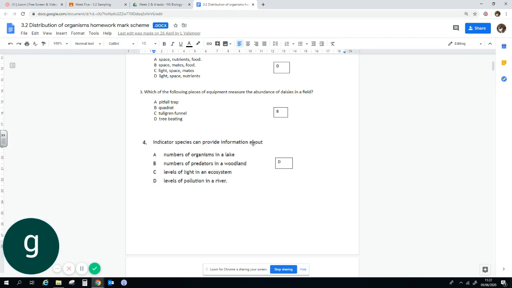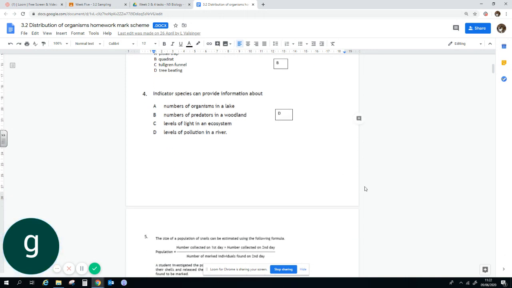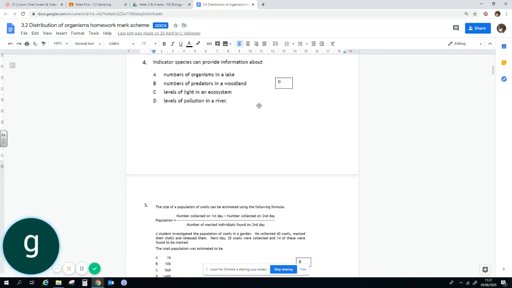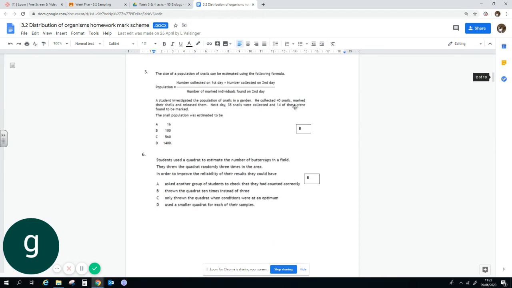Indicator species can provide information about levels of pollution in a river. Things like caddisfly larvae and some nymphs will only mate and live in low pollution environments, whereas things like the rat-tailed maggot and the sludge worm will only live in highly polluted areas. So you can tell a lot from what is there, these indicator species.